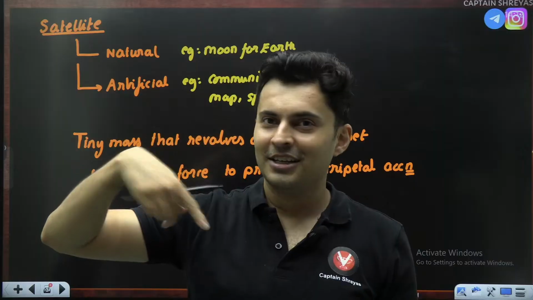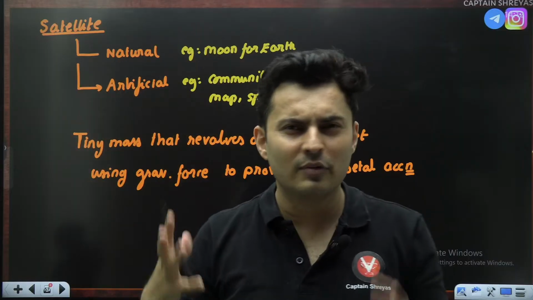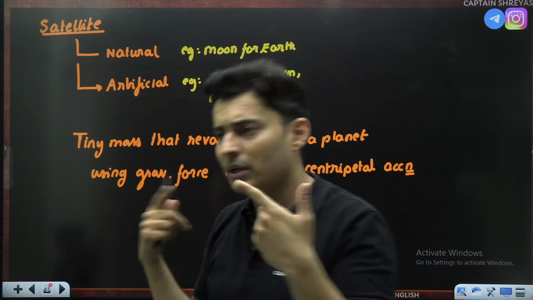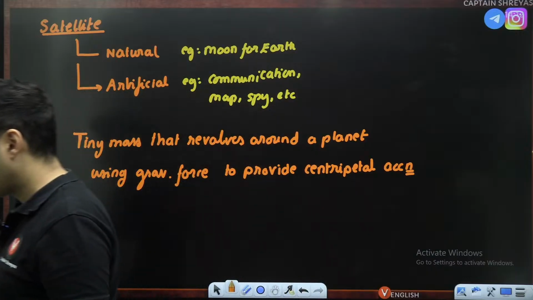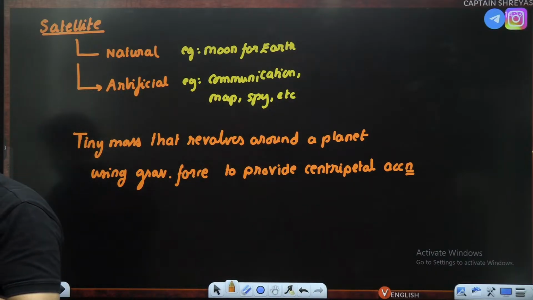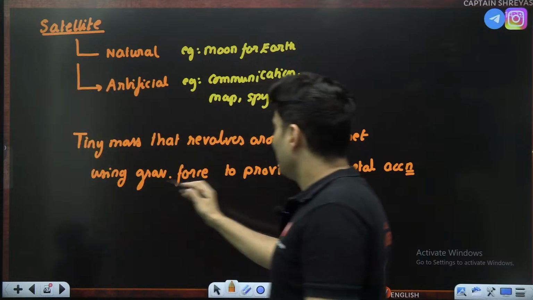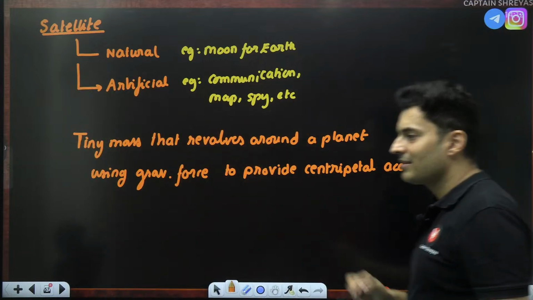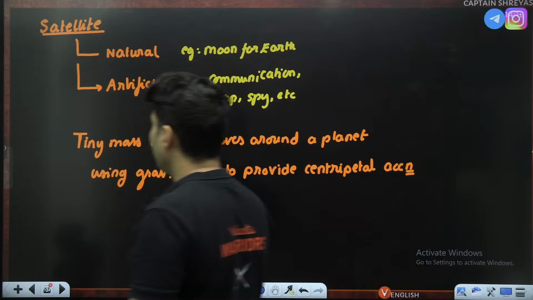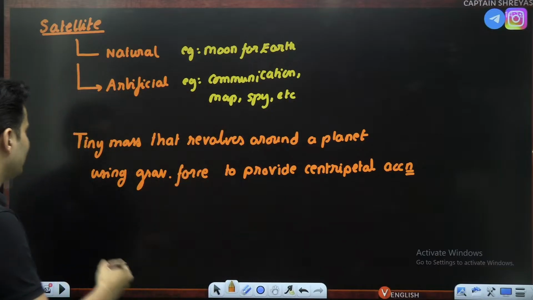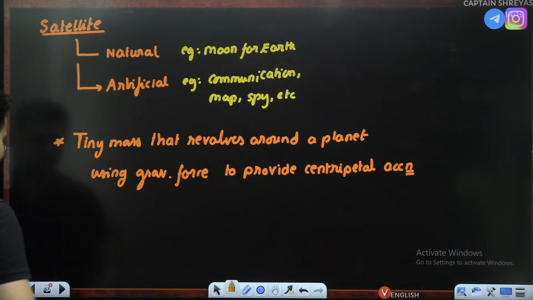That's it. Once thrown, there is no air resistance or friction in space, so it keeps on going round and round. Yeah, I hope this is clear. Yes, the whole Earth was in my hand. Using gravitational force to provide the necessary centripetal acceleration. That is the working principle of a satellite.